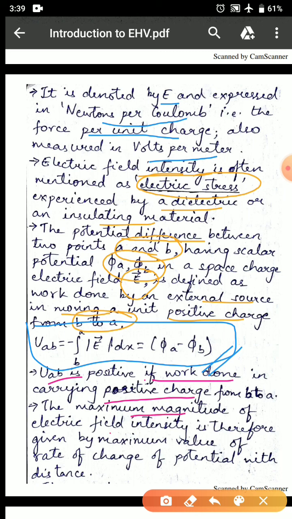The maximum magnitude of electric field intensity is therefore given by the maximum value of rate of change of potential with distance.